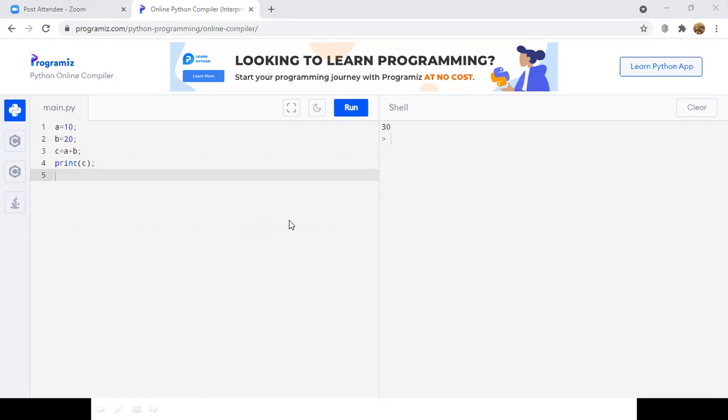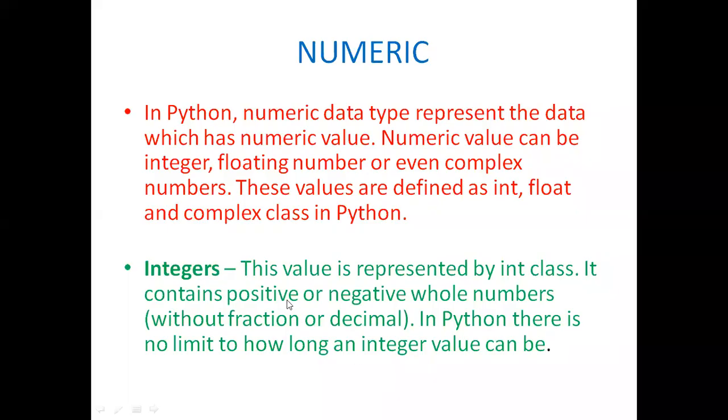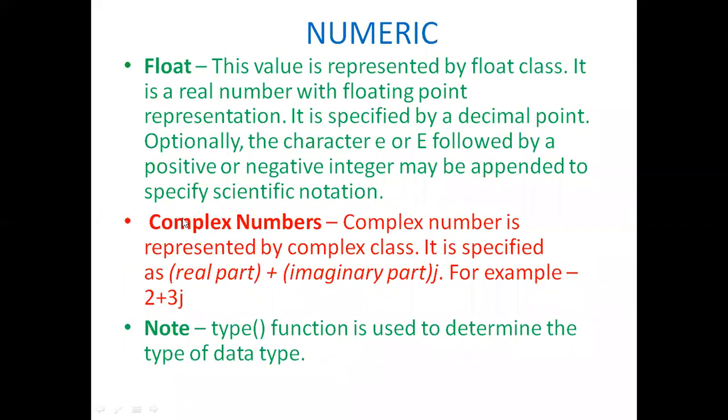And let us see the next thing, float. This value is represented by the float class. It is a real number with floating point representation, specified by a decimal point. Optionally, the character e or capital E followed by a positive or negative integer may be appended to specify scientific notation. So if you want to represent exponent numbers, we can append small e or capital E followed by a positive or negative number.